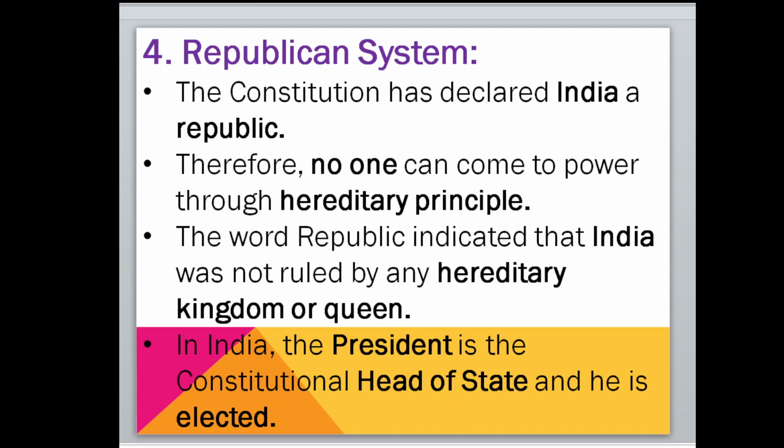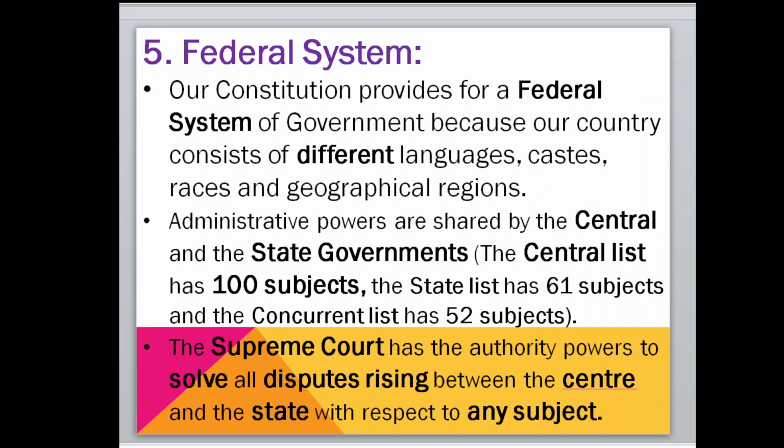Hereditary means from father to son, or daughter, like that, passed on from parents to child. But in a republican system, it is not there. In India, such kind of rule is not there. The word republic indicated that India was not ruled by any hereditary king or queen. In India, the president is the constitutional head of the state and he is elected by the representatives of the people, meaning indirectly he is elected.